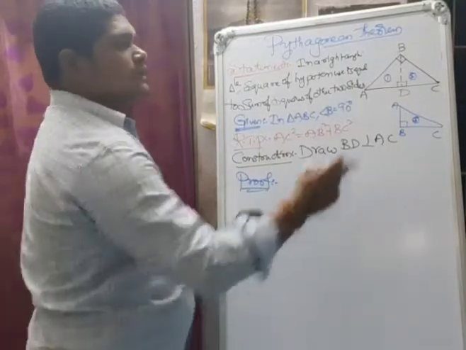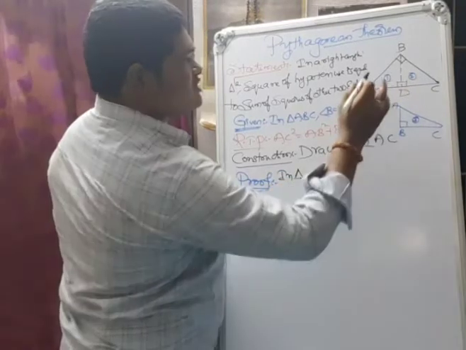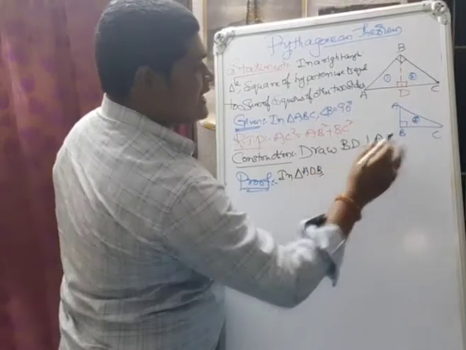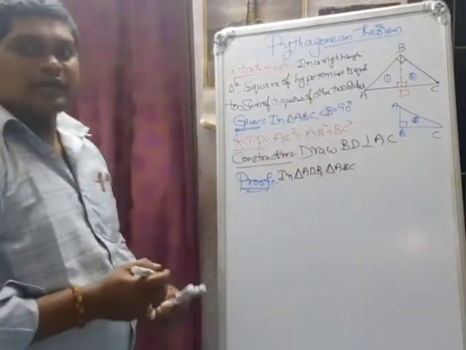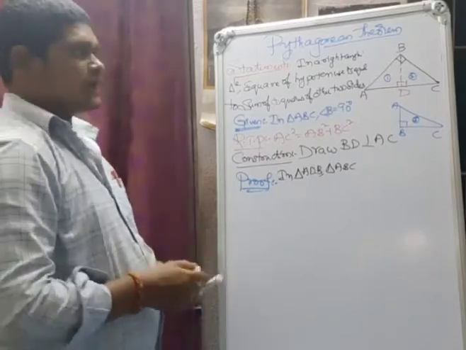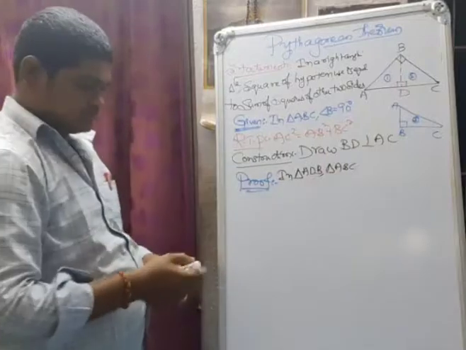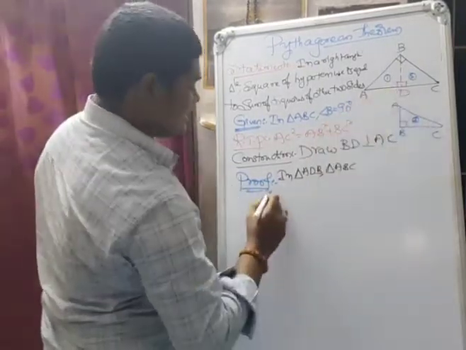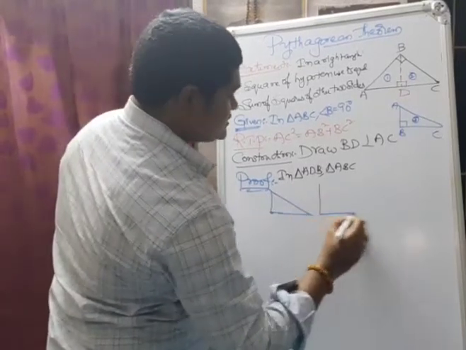Now take the two triangles. What are the two triangles? First triangle ADB and triangle ABC. Okay, I will draw the two triangles, ADB here. Same, we have to take ABC here. Now take ADB. ADB means angle D is the right angle. Next, ABC.